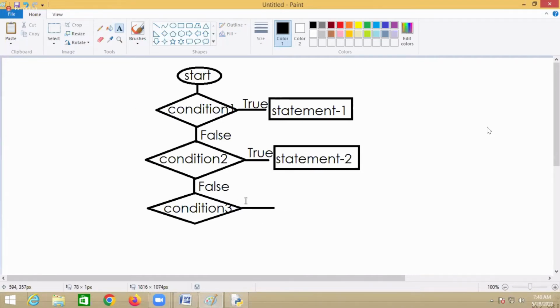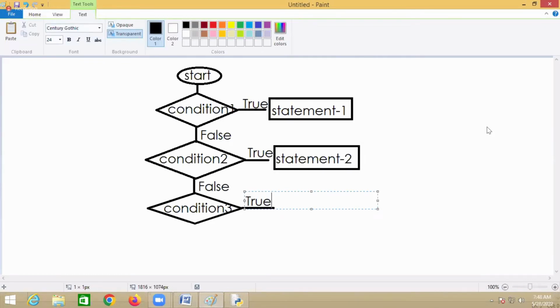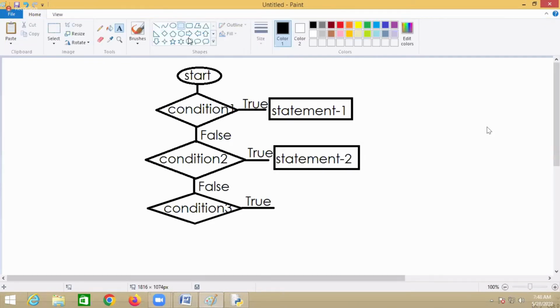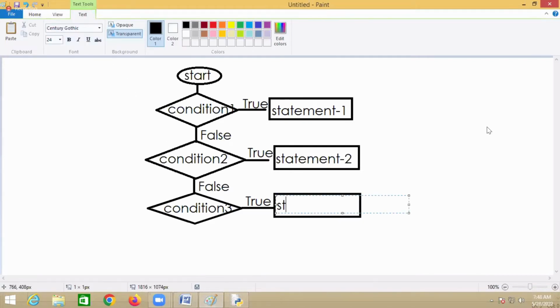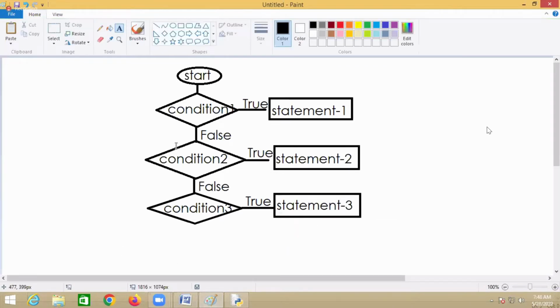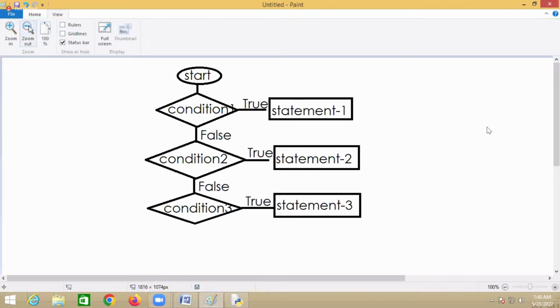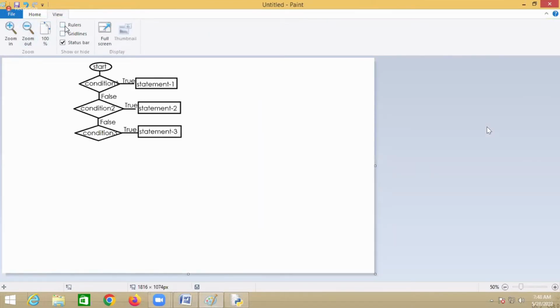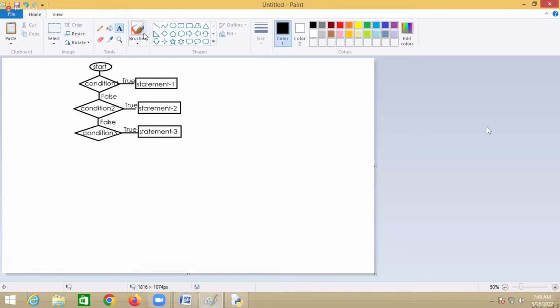If condition 3 is true, you execute one more statement, statement 3. If all these conditions are false, okay.